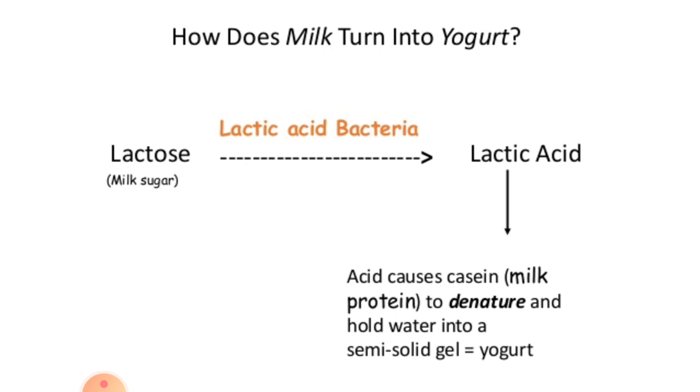How does milk turn into yogurt? Milk sugar, known as lactose, is utilized by lactic acid bacteria to produce lactic acid. The acid causes casein or milk protein to denature and hold water into a semi-solid gel, which results in the formation of yogurt.